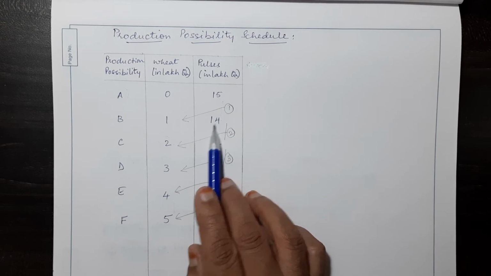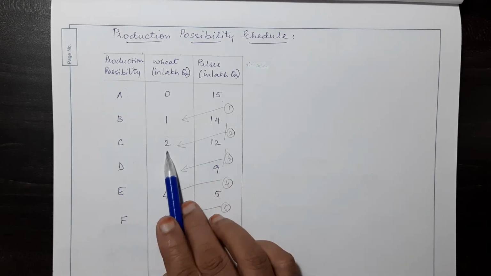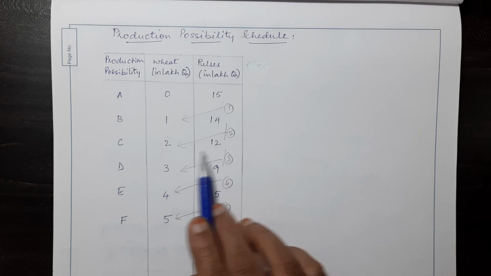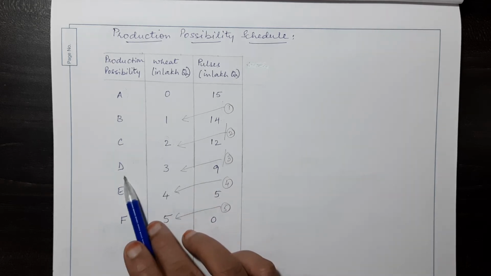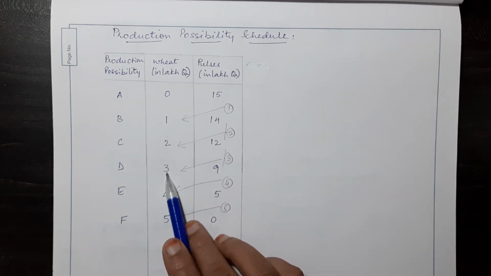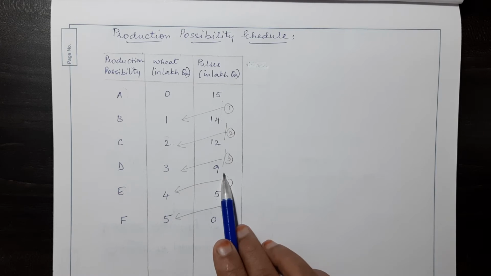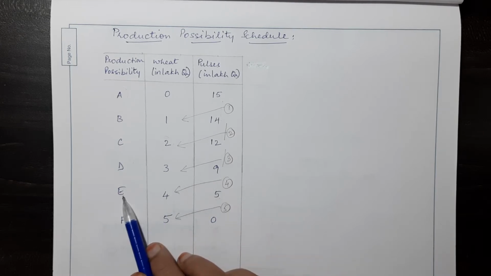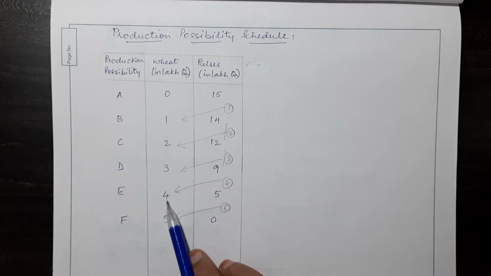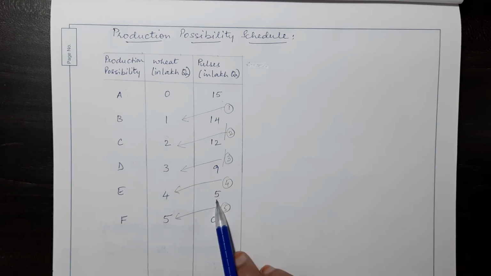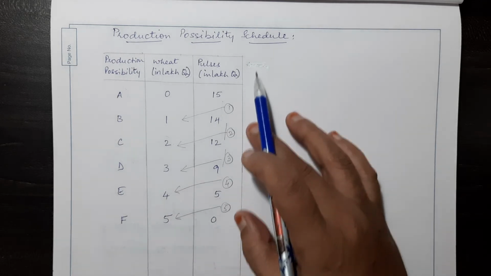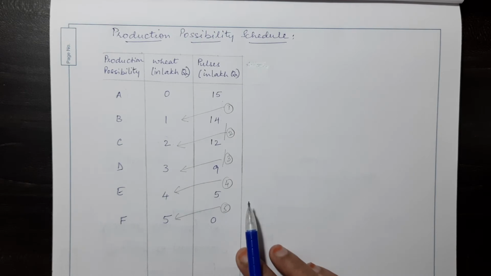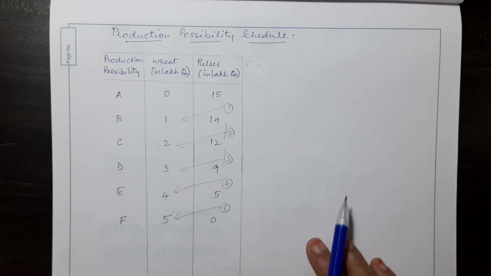Combination B shows us that I can produce 1 unit of wheat and 14 units of pulses. C shows I can produce 2 units of wheat and 12 units of pulses. Combination D shows 3 units of wheat and 9 units of pulses. And combination E tells me that you can produce 4 units of wheat and 5 units of pulses. Let us now represent this in the form of a graph that will be called the production possibility curve.